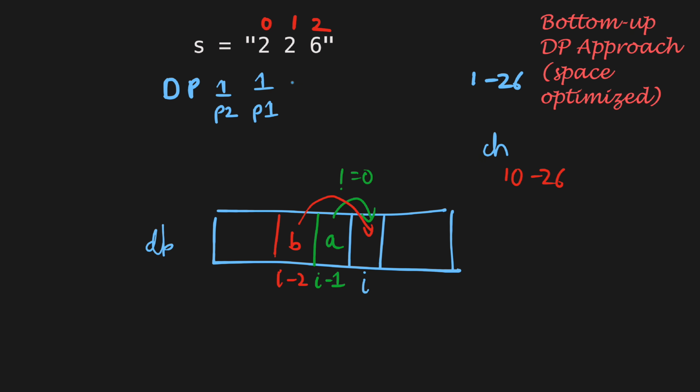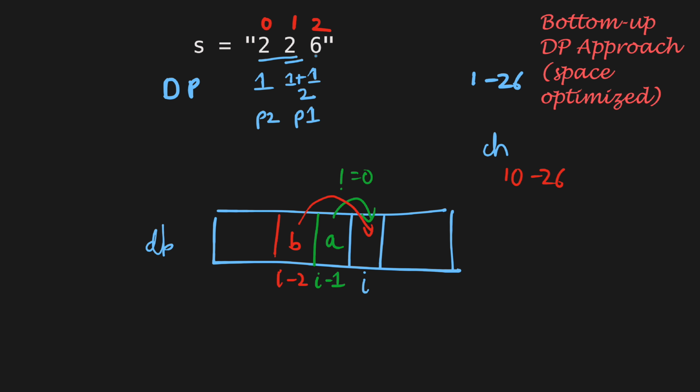Now we can iterate through the string from index 2 all the way up till n, calculating the decoding count up to that length. For example, for i equal to 2, that is, for the substring of length 2, we know that this character 2 is valid for single digit decoding. Hence, we can add previous 1 to the current value. Similarly, the two-digit substring 22 at the current index is also a valid decoding because it lies between 10 and 26. Hence, we add previous 2 also to the current. So, the value here becomes 2. Now, we can get rid of this value and update the previous 2 and previous 1.